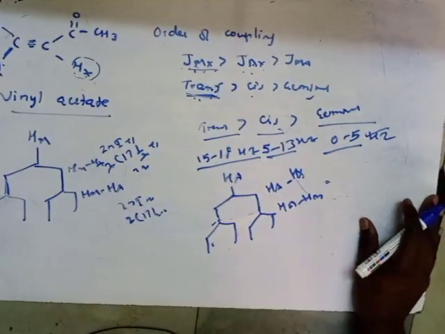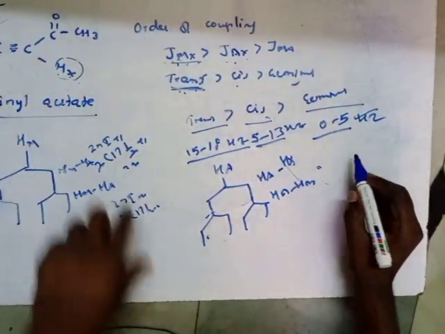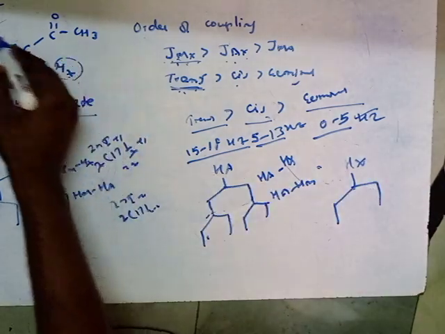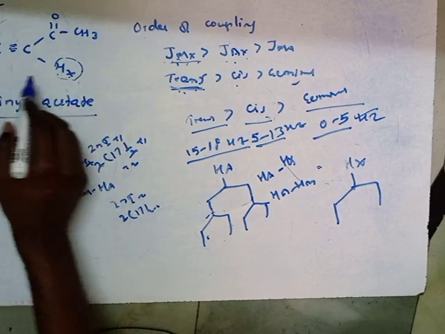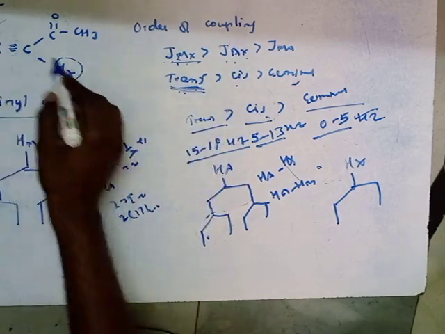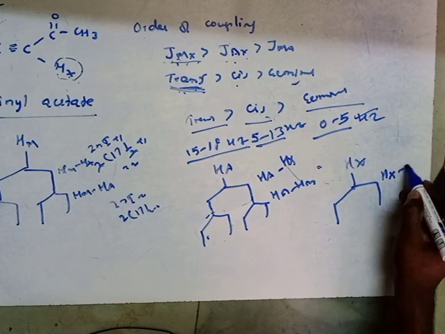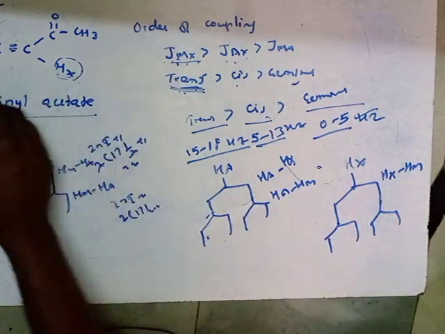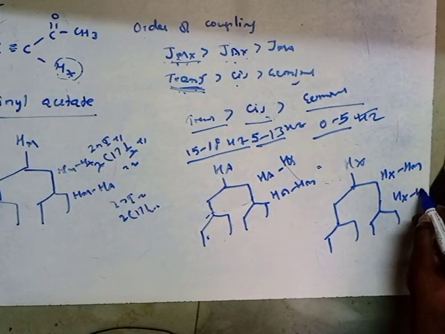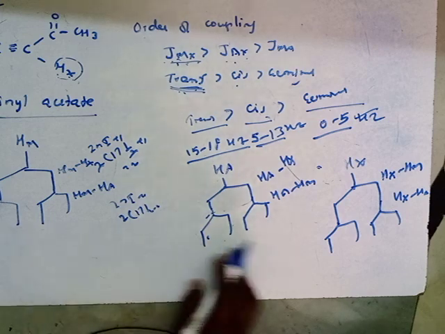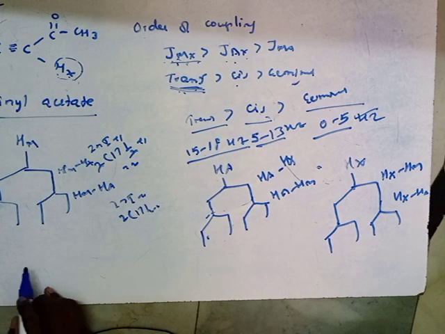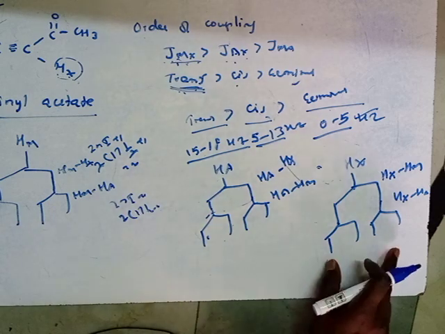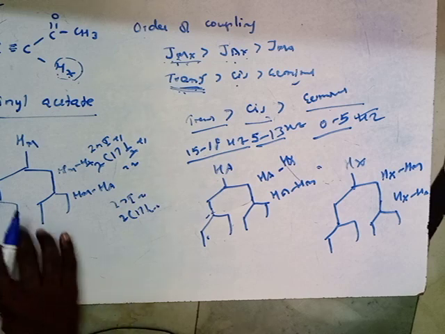Again similarly for the HX proton. These are trans to each other, these are cis to each other, so trans is more. So first it will be coupled with the HM proton. HX coupled with HM. Again, this HX proton is coupled with the cis one, meaning HX coupled with HA. So how many signals are formed for each type of proton? We get 4 lines each, so 12 lines in total, here 4 lines, here 4 lines, here 4 lines. Okay, all are of equal intensity.